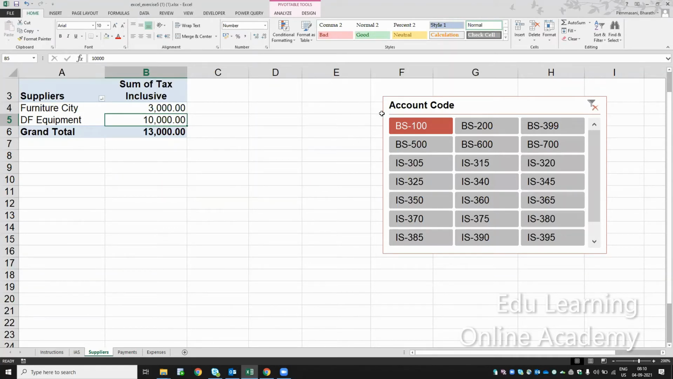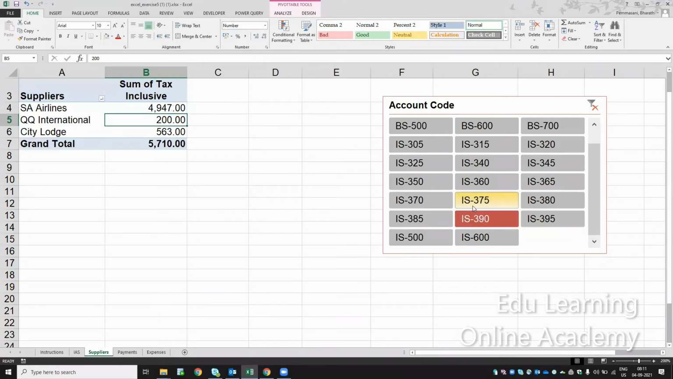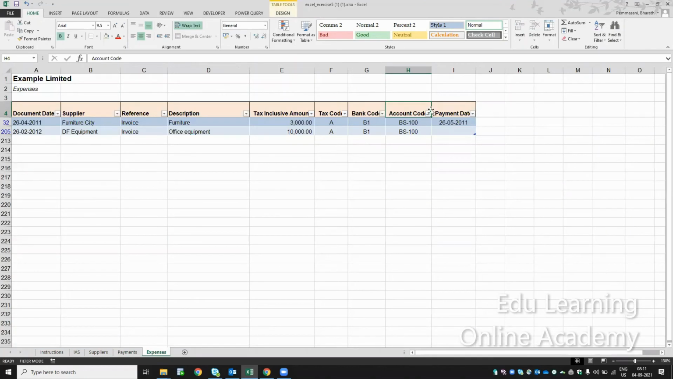So this is a dynamic filter. If you click on the filter, this sheet will automatically and dynamically get populated. If I click on BS200, BS600, 500, whichever is related to that code, only that data will be populated. So team, if I go to 390, see here, for 390, 3 suppliers are there. Let me go and see for 390.